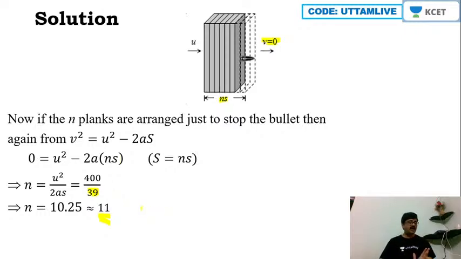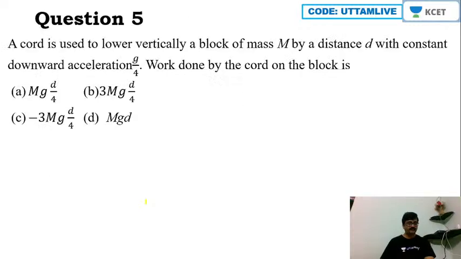So if I am in your place in the exam, I will think like this. I will not pick 10, because in the options they have given 10 also. Please be very careful. Since 39 is rounded off to 40, I'll take a number above the ratio I'll get. So that is the trick that I'm adopting here.